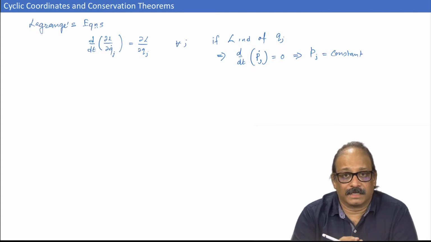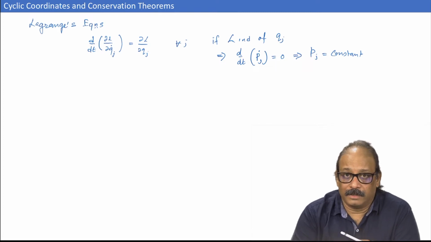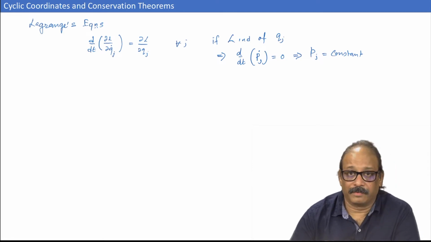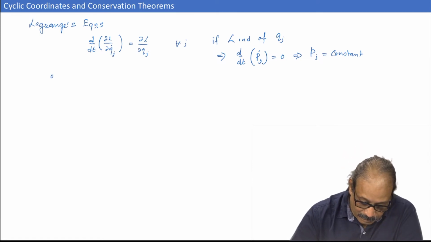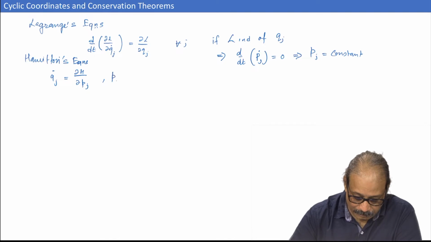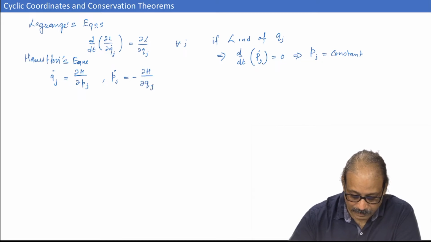Now, we want to do the same thing in the Hamiltonian mechanics or Hamiltonian formalism. In the Hamiltonian formalism, remember we have two equations, Hamilton's equations: q j dot is del H over del p j, and the second equation, p j dot, which is equal to minus del H over del q j.